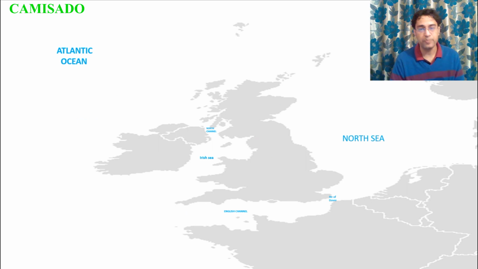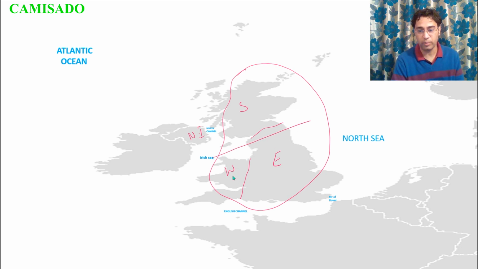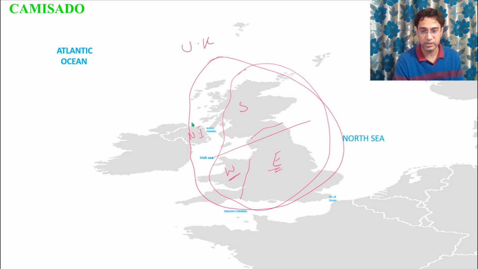Now let us look at the mountains of the United Kingdom. But before doing that, let us first understand the regions of the United Kingdom. This region is called Scotland, this is called England, this is called Wales, and this is called Northern Ireland. When we talk about Great Britain, we include these 3 regions. When we just talk about Britain, we talk about England and Wales. When we talk about the United Kingdom, then all these 4 regions are included, that is, Northern Ireland is also included.